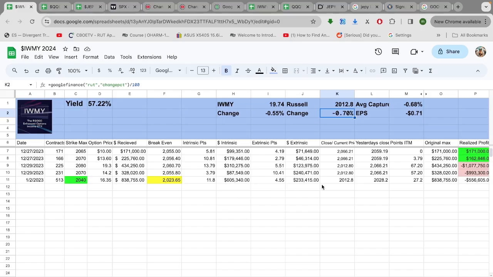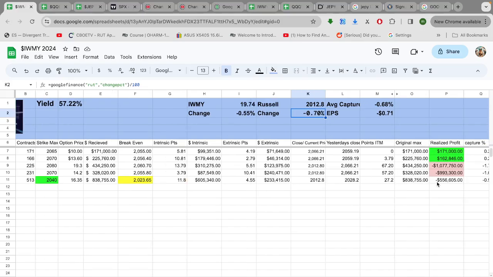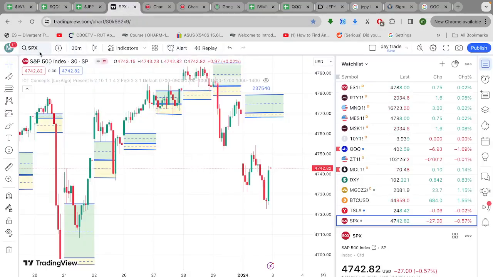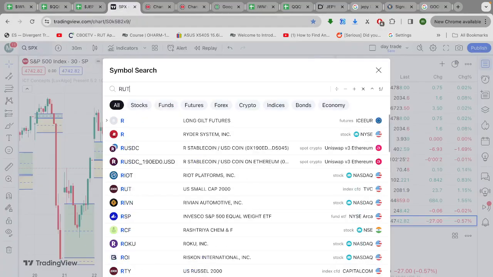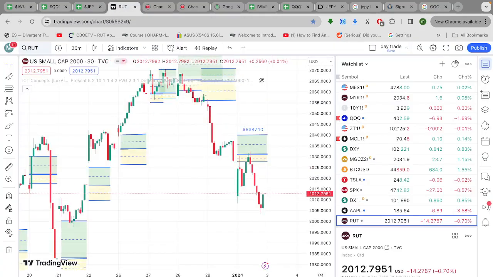So they were going for $838,000. They ended up losing $500,000. These contracts went 27 points in the money. So let's look at the chart. This was the strongest one of the three. For a while, it was even in the profit box. So anyway, maybe we'll have a better day tomorrow. Who knows? We can only hope so.